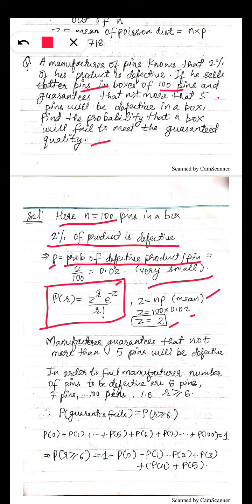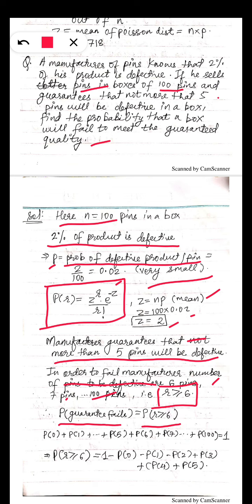Now the manufacturer guarantees that not more than 5 pens will be defective. In order for the manufacturer to fail, the number of defective pens should be 6 pens, 7 pens, 8 pens, 10 pens, 99 pens, like this up to 100 pens. That is, R should be greater than or equal to 6. For this R, the manufacturer's guarantee is not met. So the probability of the guarantee failing is P(R greater than or equal to 6).